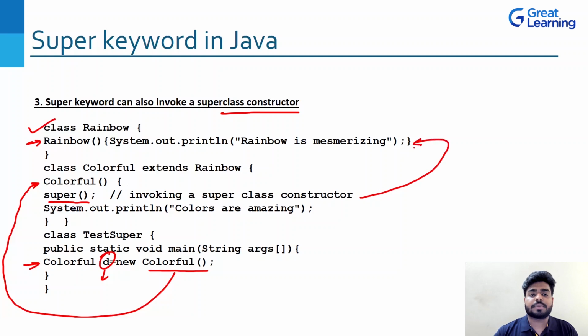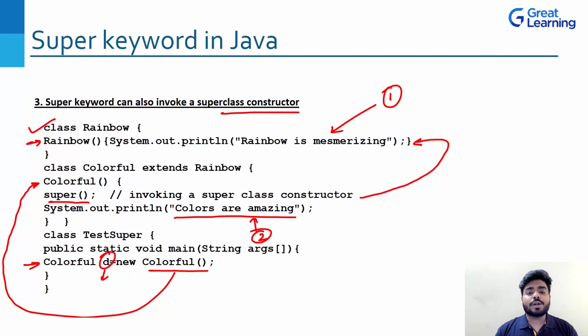So it is invoking this particular rainbow. It will print rainbow is mesmerizing. First, this will be printed. It will come back. Then it is printing a second thing. What is it printing? Colors are amazing. This is the second thing it will be printing. So this is how the super keyword will invoke the superclass constructors. And this is how the super keyword also works in inheritance.